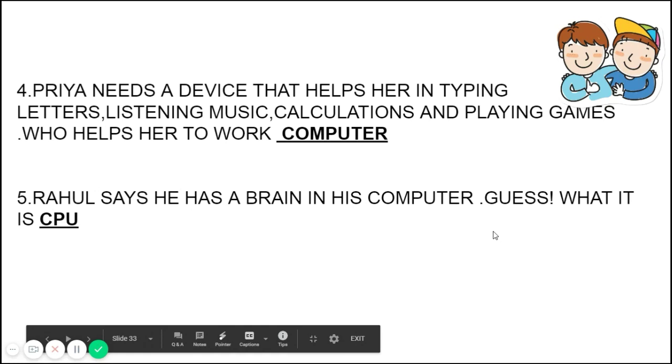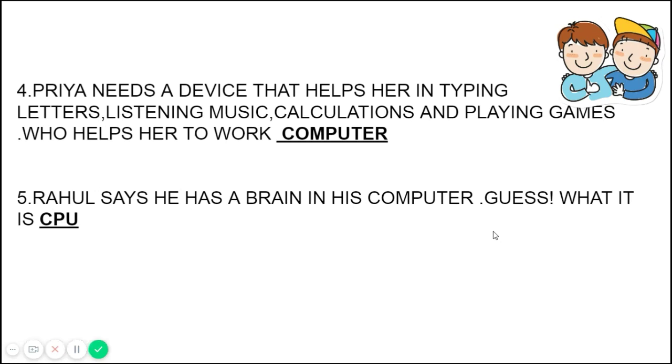Next, Priya needs a device that helps her in typing letters, listening to music, calculations, and playing games. Who helps her to work? She wants to do all the work somehow. She wants to do multitasking. She wants to play games, calculate and listen to music at the same time. So who will help her? Obviously, all jobs will be done by the computer only. So the computer will help her.